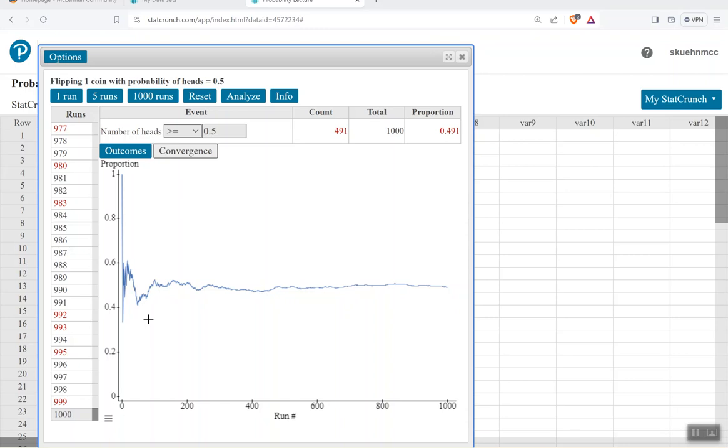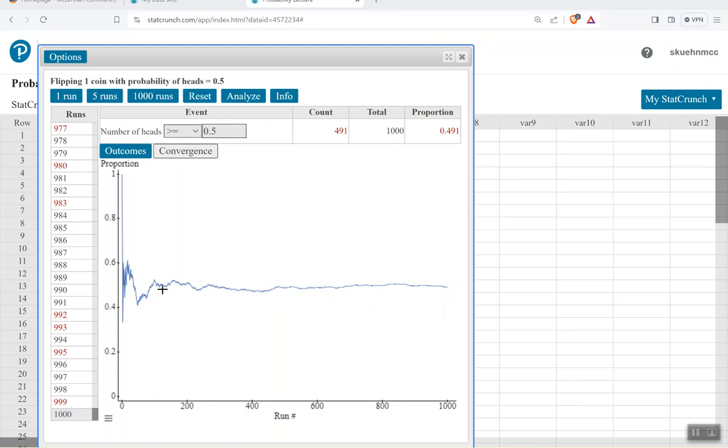And then as I start to get somewhere over here, maybe like 175, something like that, 150, you'll start to notice that this line evens out and it's really close to that 50% mark, or 0.5, that we assume when I flip a coin.